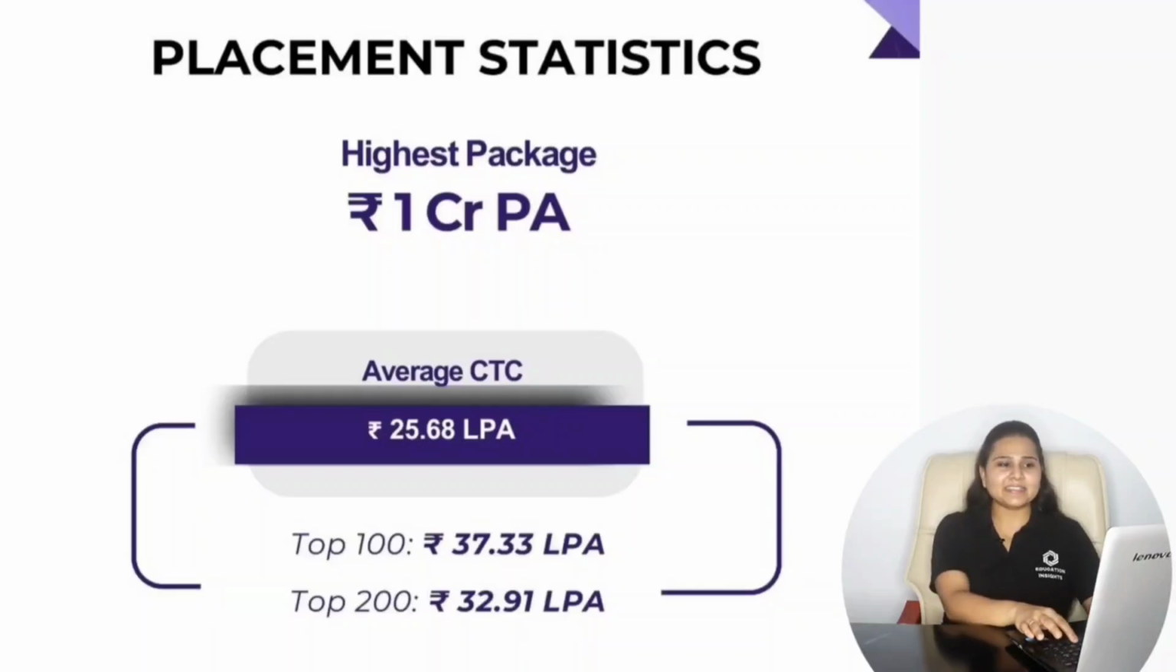Then the average CTC offered was 25.68 lakhs per annum. Then the top 100 candidates are with the average CTC of 37.33 lakhs per annum, and the top 200 candidates are with the average CTC of 32.91 lakhs per annum.